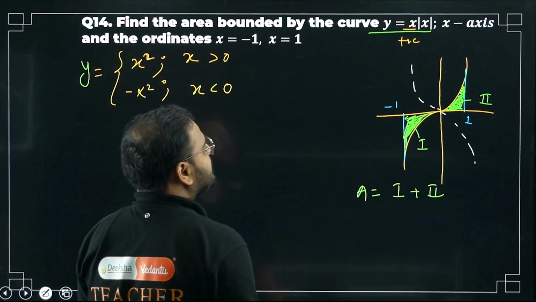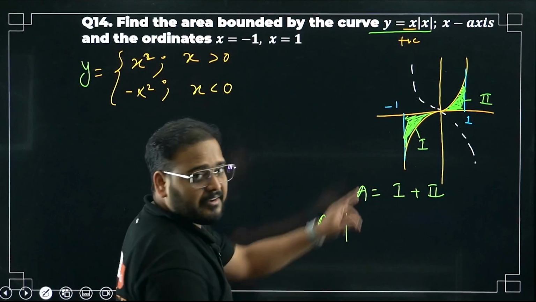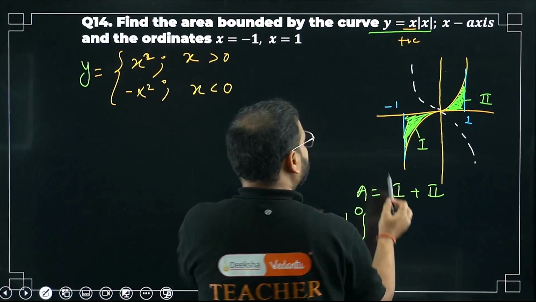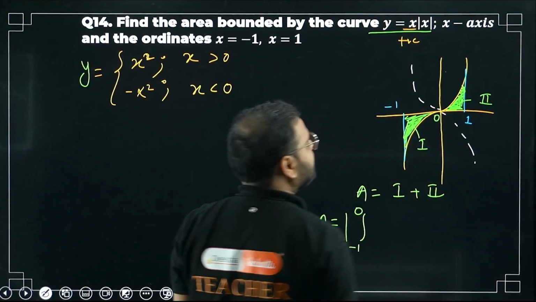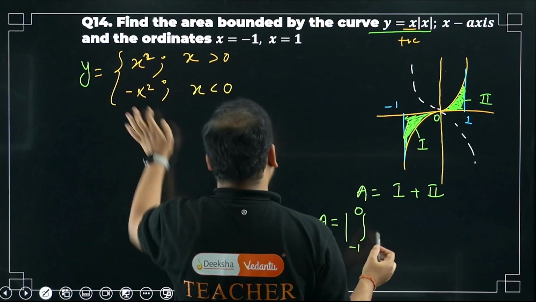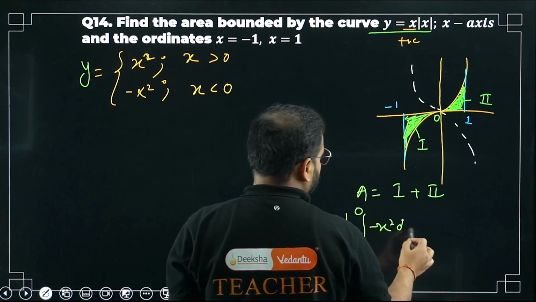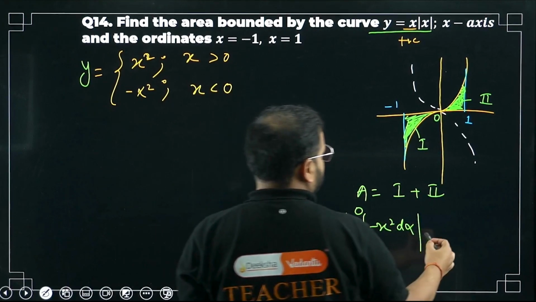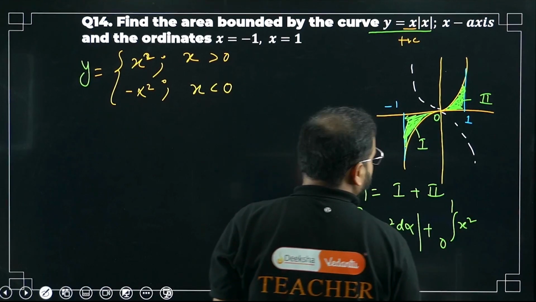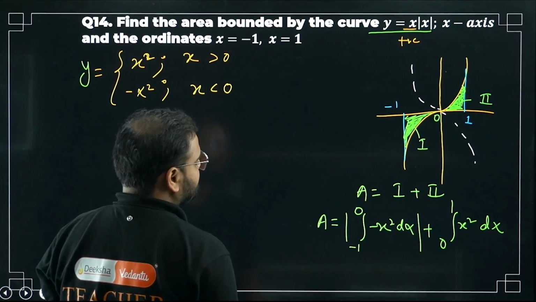Okay, integrate, please integrate. So integrate from where to where? Apply the modulus first for the negative area. From minus 1 to 0. How come? X is 0 at the origin. Minus 1 to 0. Please check. What is the function on this side? Minus x square is there. Apply with dx plus mod. Then plus sign will come. From where to where? From 0 to 1. Again, what am I getting? X square dx. Is it clear? Okay.